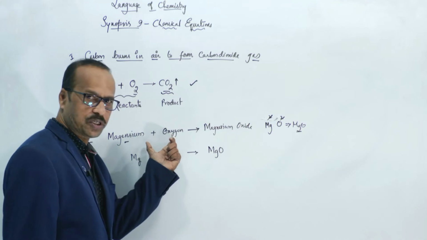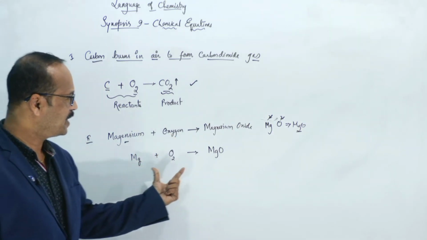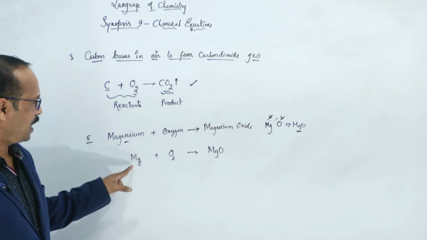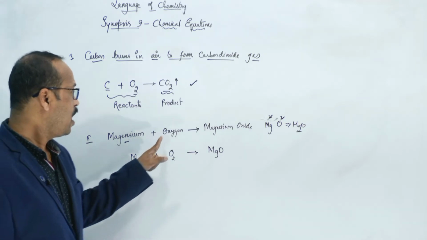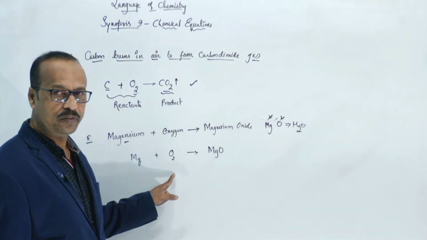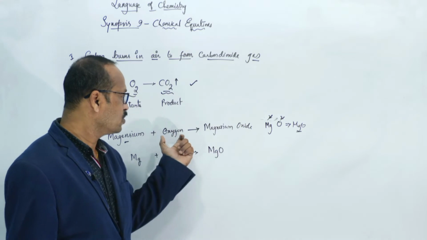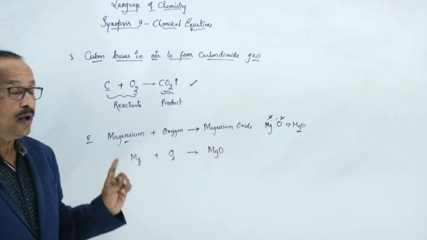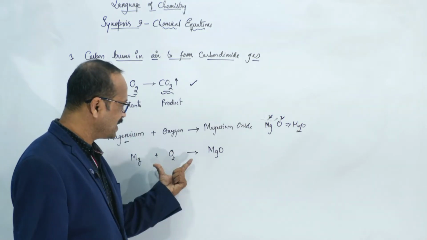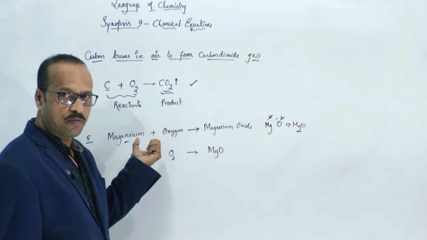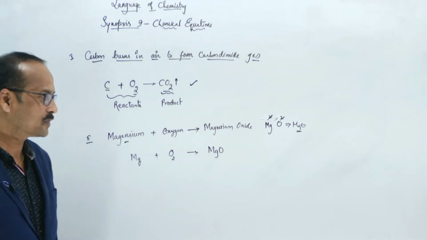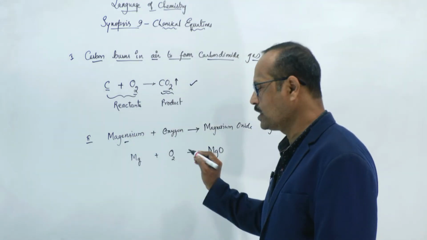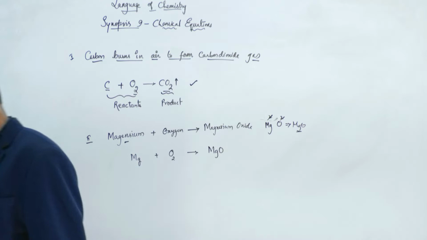Now, this reaction I have written in the form of a chemical equation. Magnesium symbol Mg, this is absolutely correct. Oxygen formula O2, this is also correct. When magnesium reacts with oxygen, it forms magnesium oxide. Magnesium oxide formula MgO is also correct. Now, if you write this chemical equation for this reaction in your examination, your teacher will not give marks for this equation.